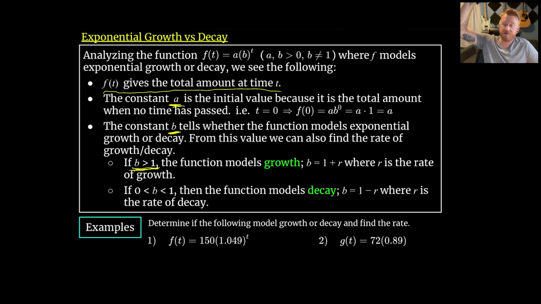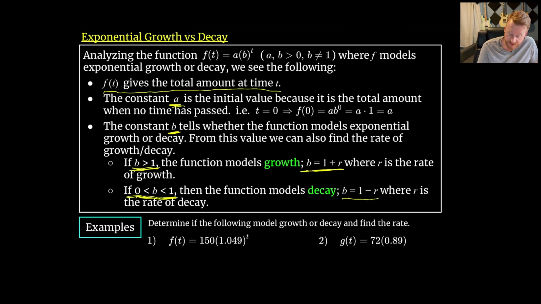So having that kind of zooming off to infinity effect. And then we can use this little relationship, b equals 1 plus r, where r is the rate of growth. So we'll look at an example here in just a second where we can find those things. And then, like I just mentioned, b is always positive, but here, if it is between 0 and 1, so it's some sort of fraction, 1/3, 1/2, 5/6, 1 over 112, any sort of positive fraction, then we get this decay. So it'll be kind of decaying and getting closer and closer to 0 as it goes down, unless it's shifted around.